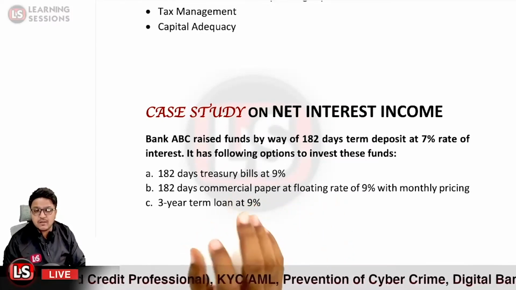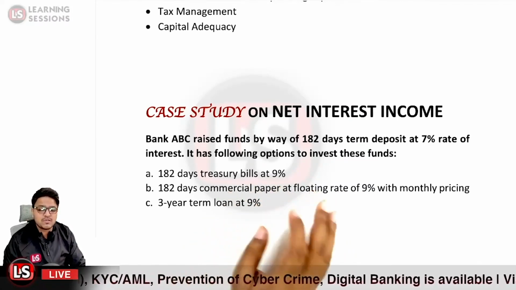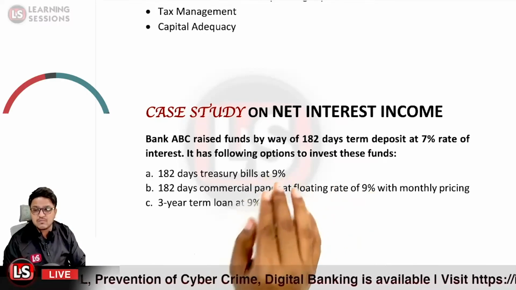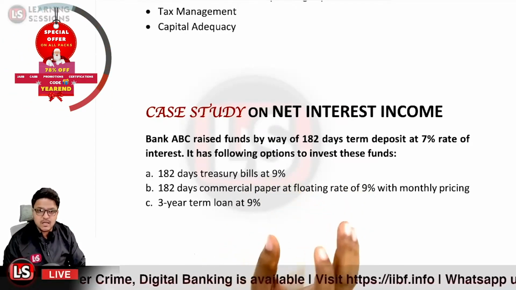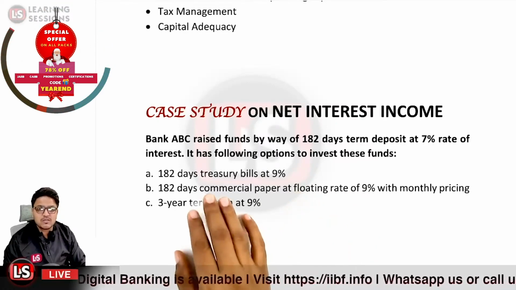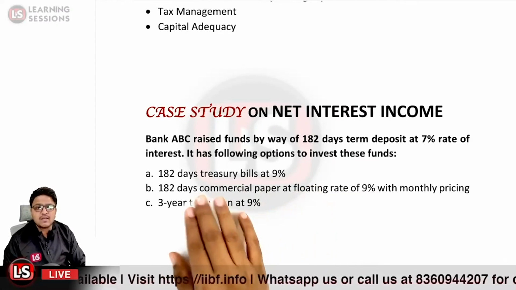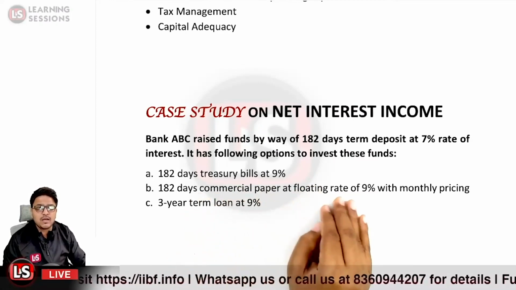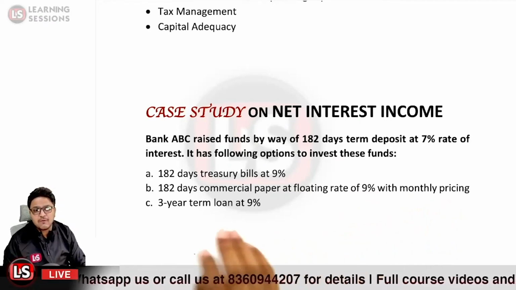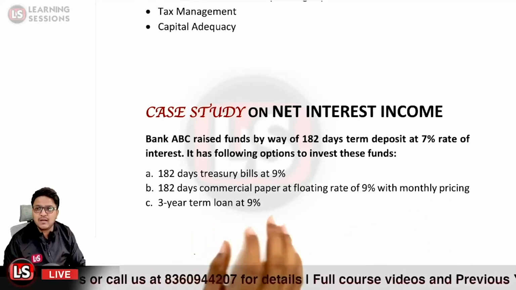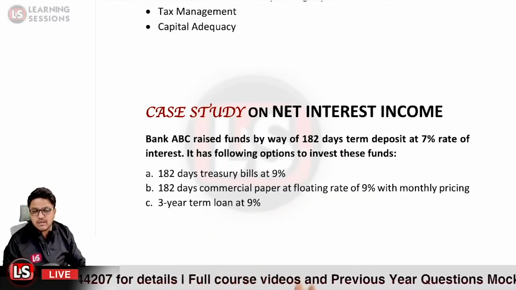So the bank has different options where it can invest this money that it has mobilized at 7% in the form of the 182 days term deposit. The first option is 182 days treasury bills at 9%, the second is 182 days commercial paper at a floating rate of 9% with monthly pricing, and further the 3-year term loan at 9%. Those are the different options available with the bank.